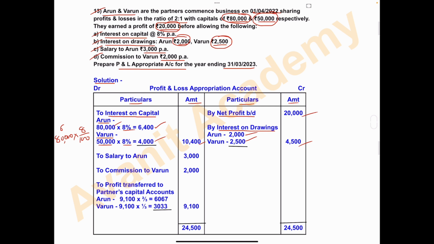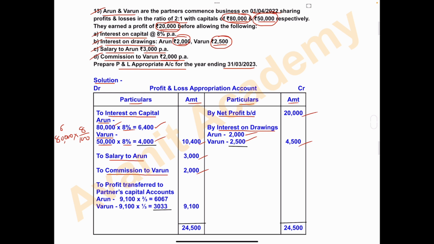Point C, salary to Arun, that is rupees 3,000 per annum. One year's salary is given. So right here, to salary to Arun, the amount is 3,000. And the last point, commission to Varun, rupees 2,000 per annum. Right, debit side, to commission to Varun, 2,000. All the items are over.